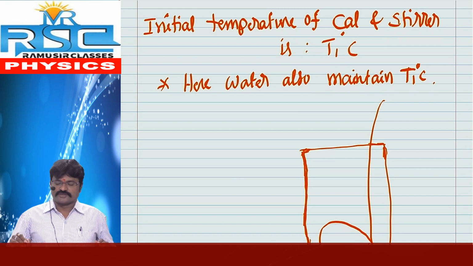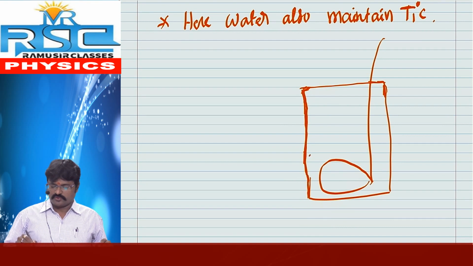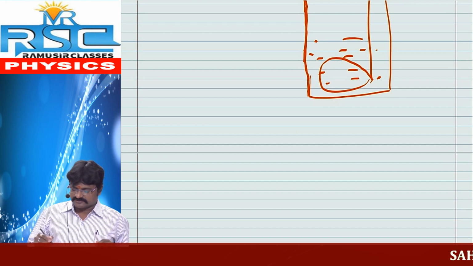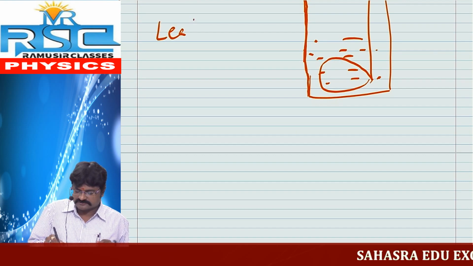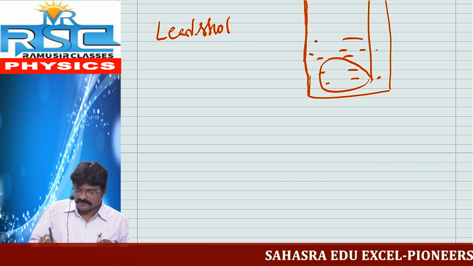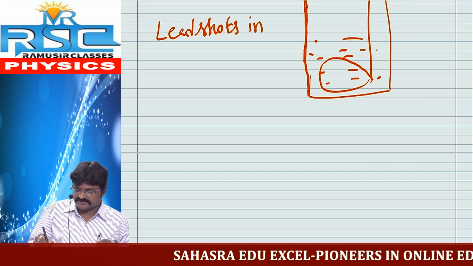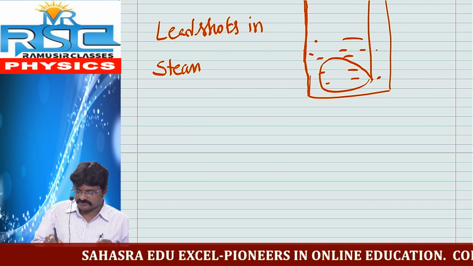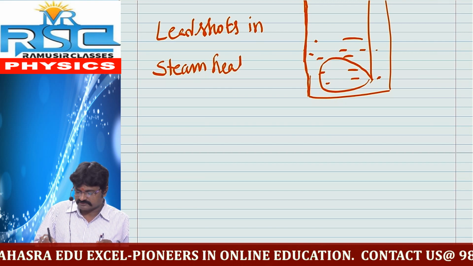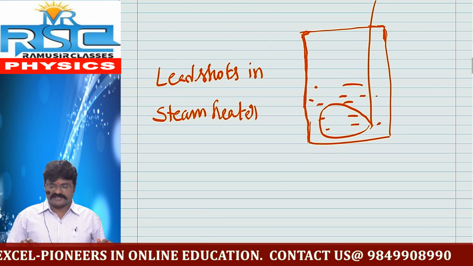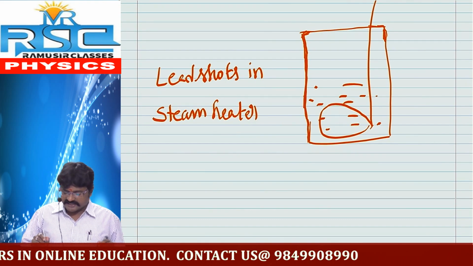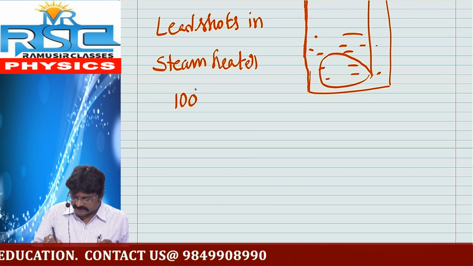Initial temperature of calorimeter plus stirrer is T1 degrees Celsius. Here water also maintains the same temperature, T1 degrees Celsius. Next, we take some lead shots in a steam heater and they are heated up to 100 degrees Celsius.